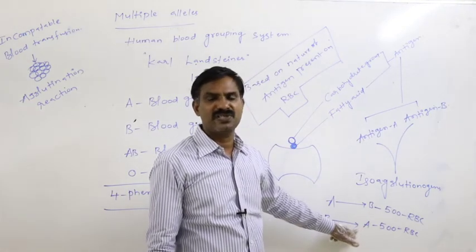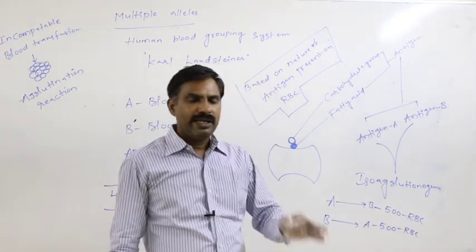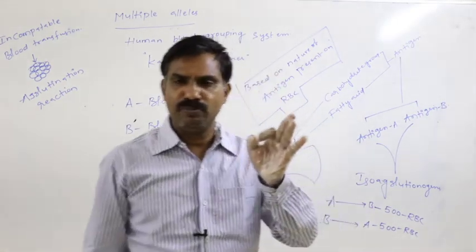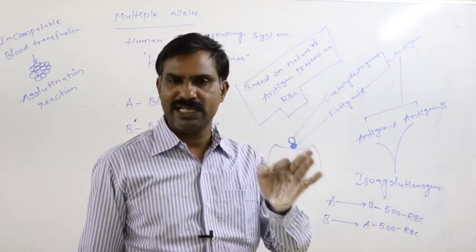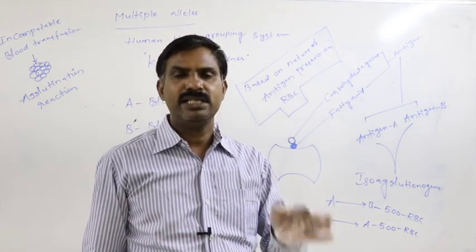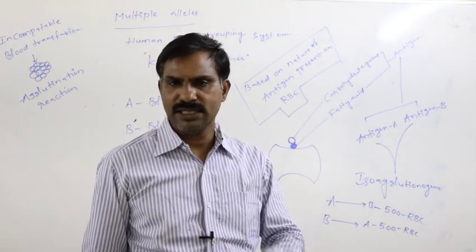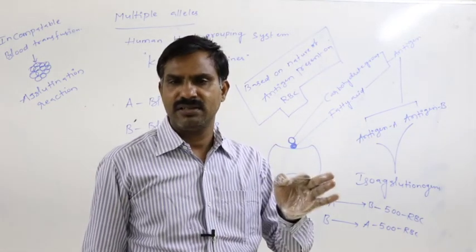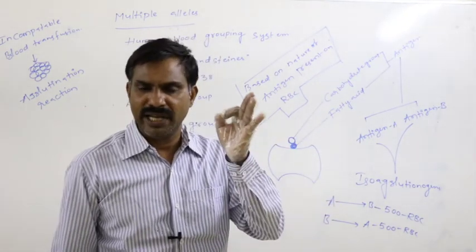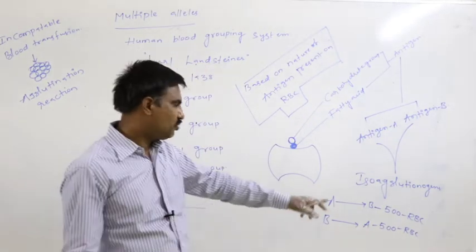Means, in incompatible blood transfusion, antigen A and antigen B can cause an equal rate of the agglutination reaction, so that only they are said to be the